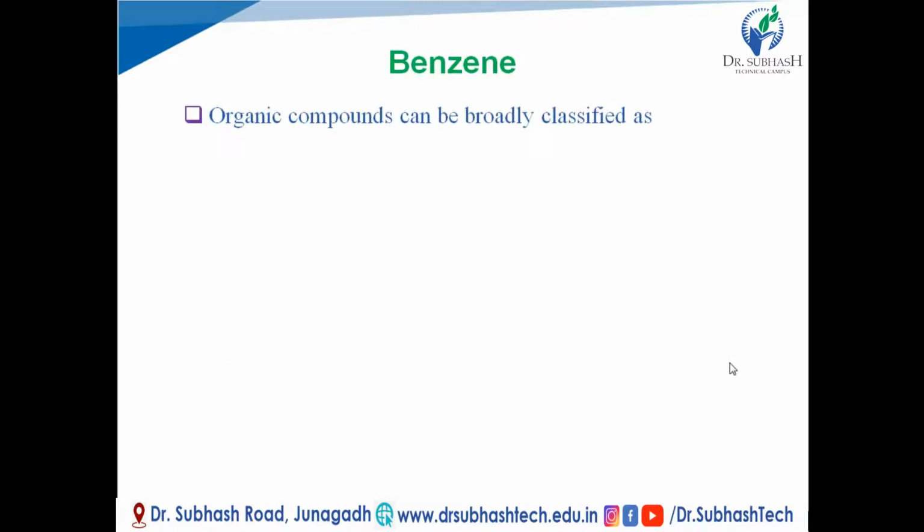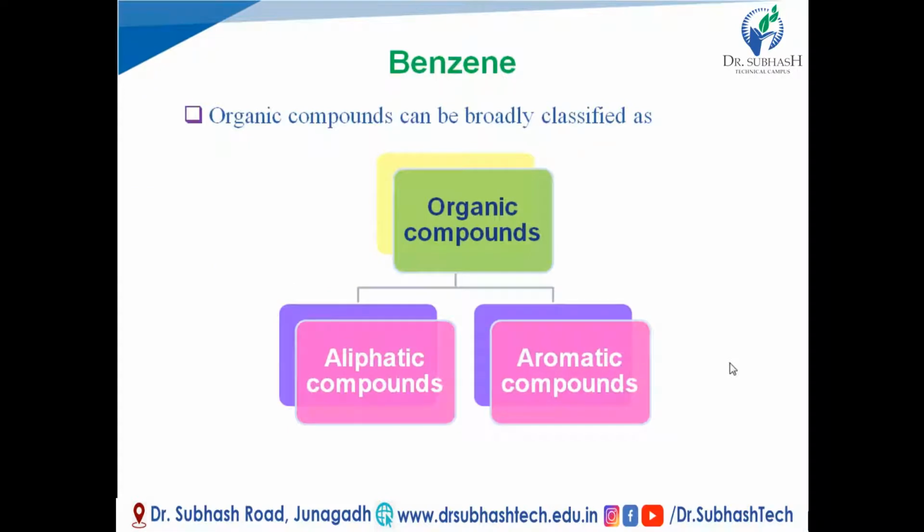So, start with introduction. Organic compounds can be broadly classified as aliphatic compounds and aromatic compounds, right?